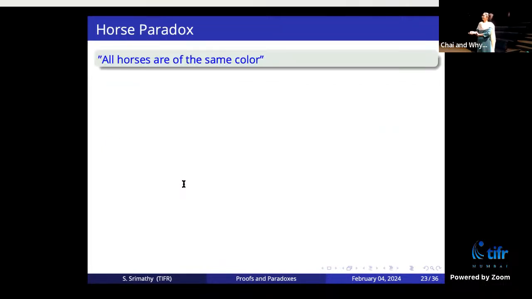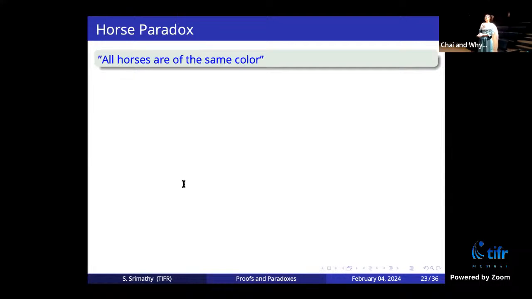Okay, the second paradox is this: all horses are of the same color. This is called the horse paradox. Anybody who agrees with this? It is false, of course. I have seen horses of black and white color, so not all horses will be of the same color, for sure. You have a visual proof of that. But I'm going to prove that all horses are of the same color.